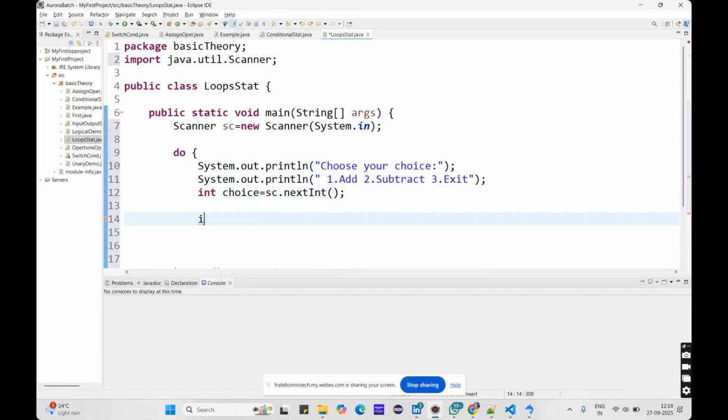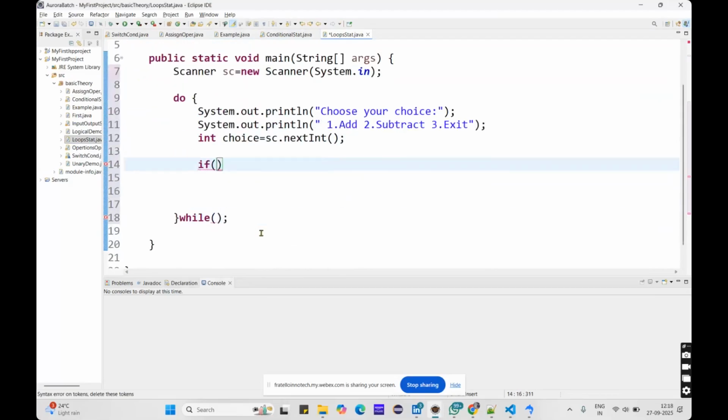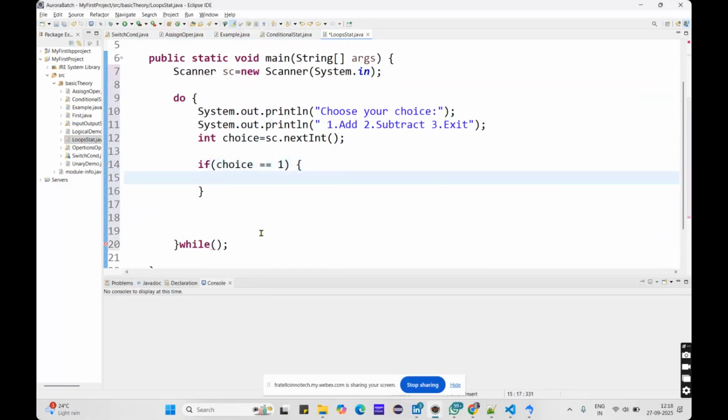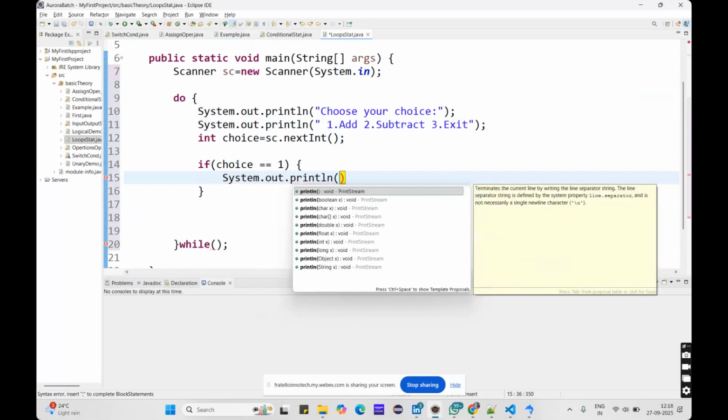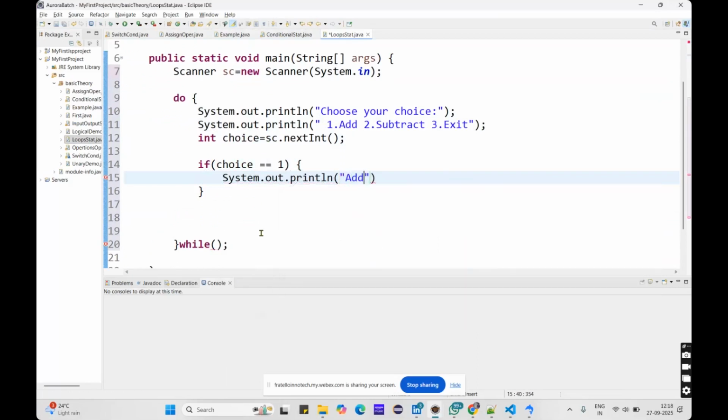So here we use the if condition. I will give the condition: if choice is equal to 1, let me just print it out as addition. No need to go with the entire addition. So I will print it as addition if we choose the choice as 1, else.